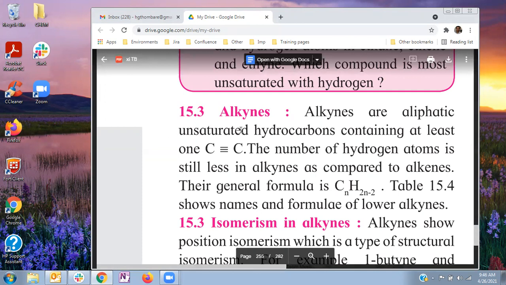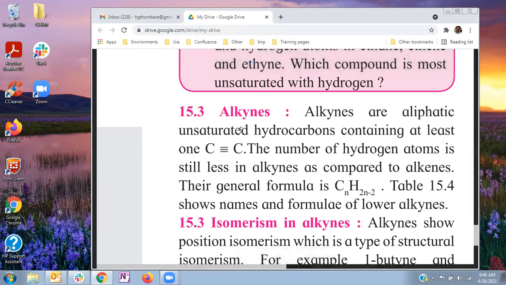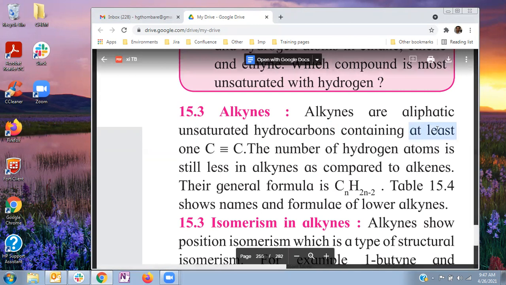Unsaturated means containing a carbon-carbon double or triple bond. Hydrocarbon means containing carbon and hydrogen atoms. In this definition, it is clearly mentioned: at least one carbon-carbon triple bond.